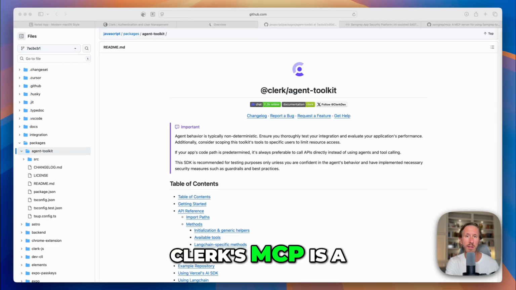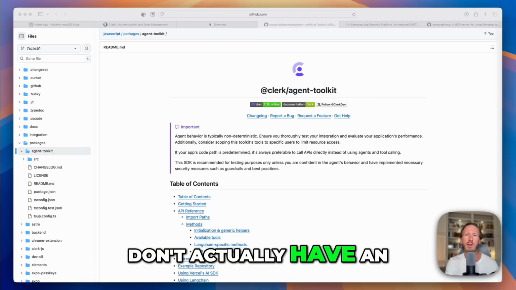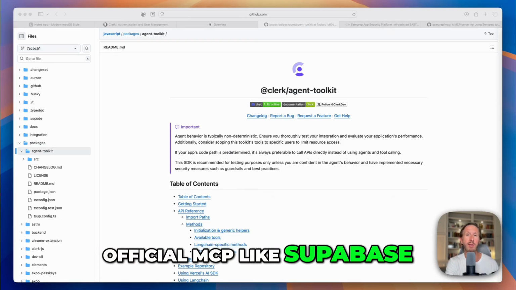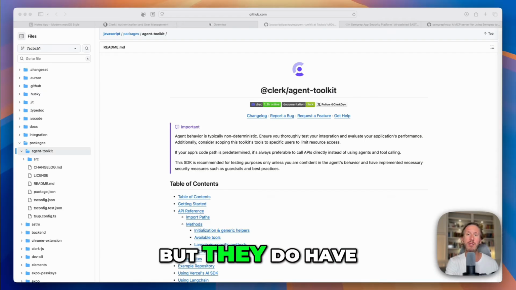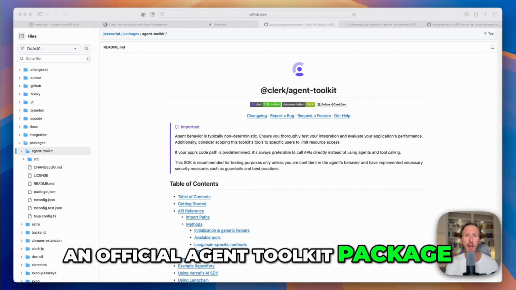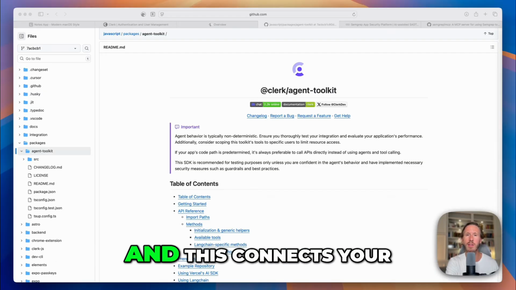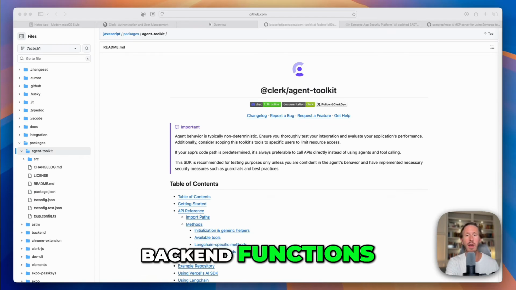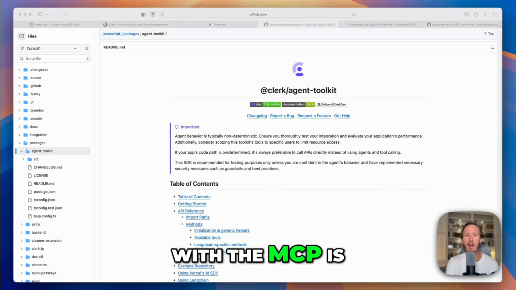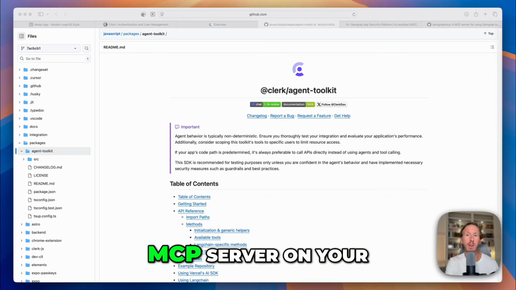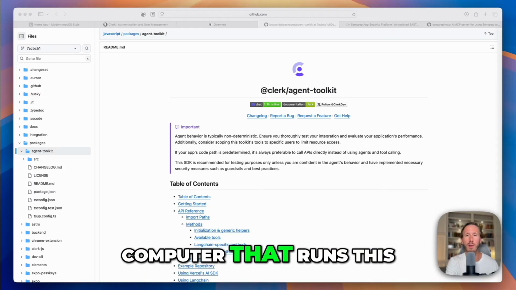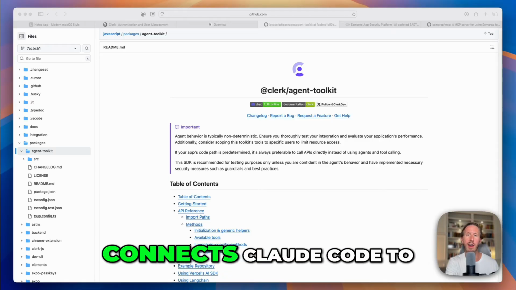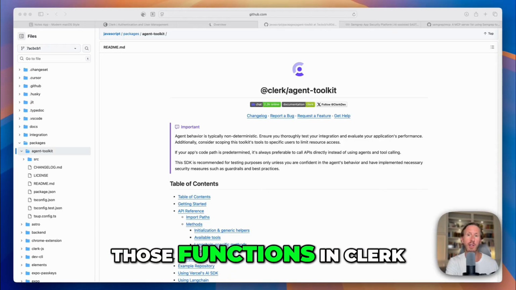Now, Clerk's MCP is a little interesting because they don't actually have an official MCP like Supabase or Semgrep, but they do have an official agent toolkit package, which is shown in this repo, and this connects your AI agent to Clerk's backend functions. And what we're doing with the MCP is simply creating a local MCP server on your computer that runs this agent toolkit package and connects Claude Code to those functions in Clerk.